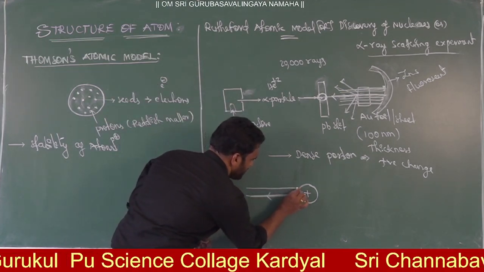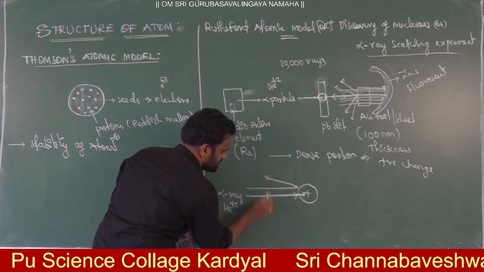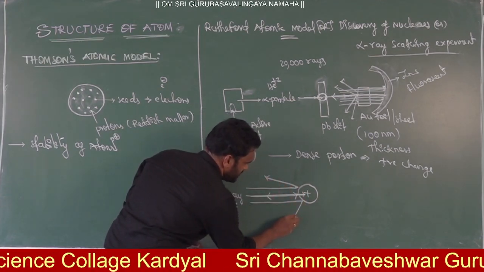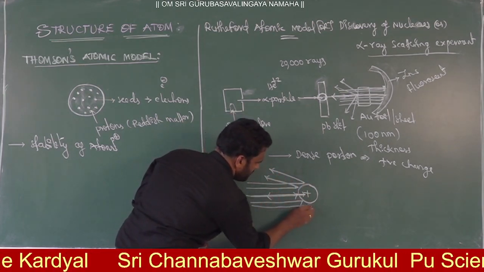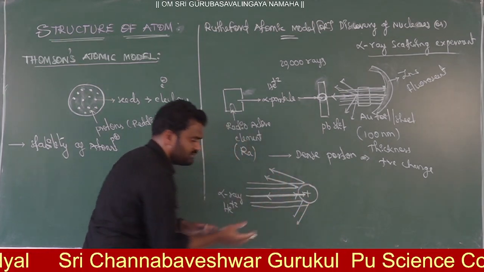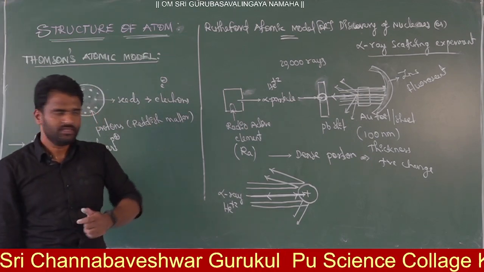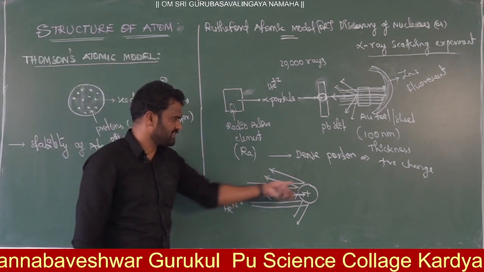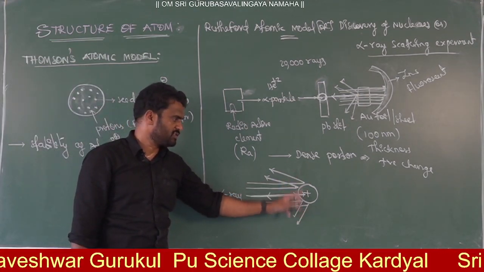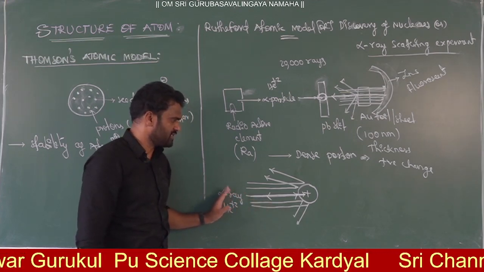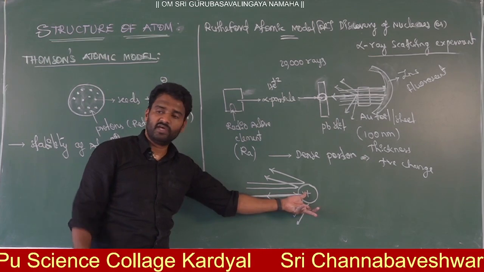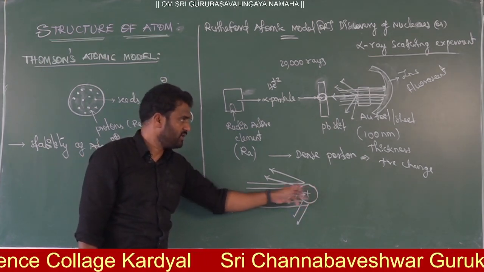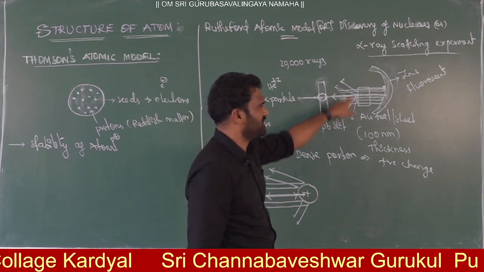And the remaining rays, for example if I pass one here, it gets deflected at some angle. Here also it gets some angle. Most of the rays are deflecting or reflecting due to positive repulsion. When alpha ray particles move very close to the nucleus where the positive charge is present, only then you see the deflections of the alpha ray particles.